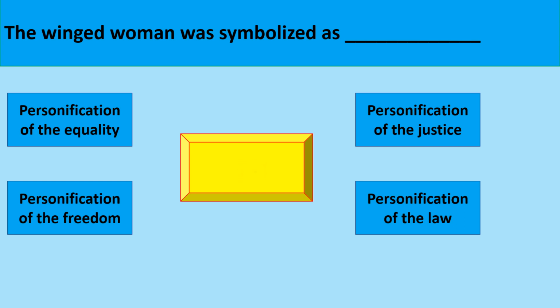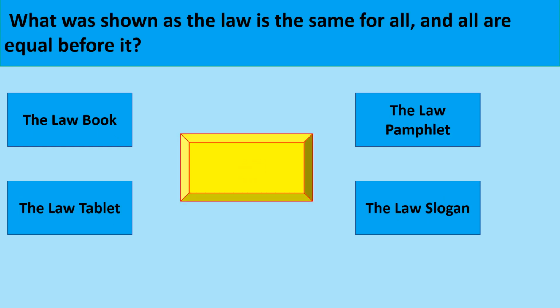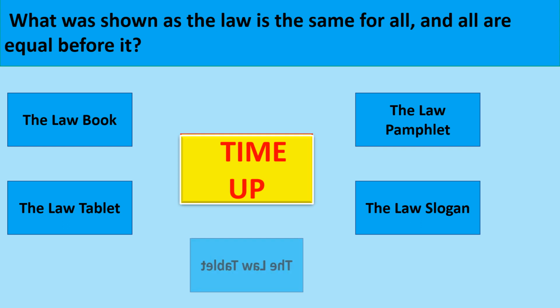The winged woman was symbolized as. The correct option is personification of the law. What was shown as the law is the same for all, and all are equal before it? The law tablet.